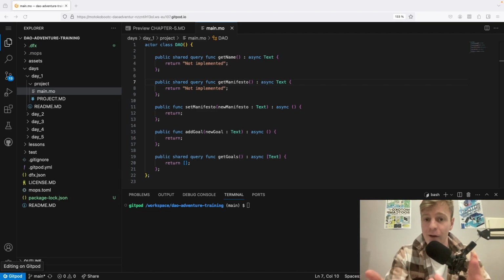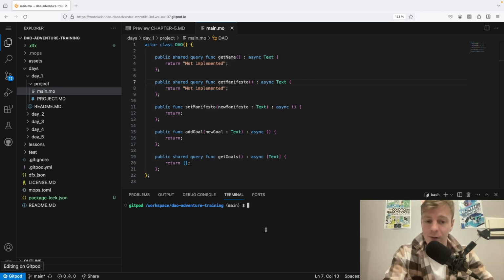And I really advise you to not do that on the Gitpod environment, because if you lose your workspace, so if you close the workspace and delete it, you will never be able to access your identity again. So if you've paid for ICP, or if you've paid for cycles, then you will lose all your ICP, all your cycles, and also you will lose access to your canisters. So definitely for the whole training, the best way is to use the playground.